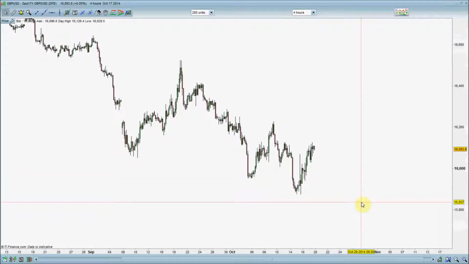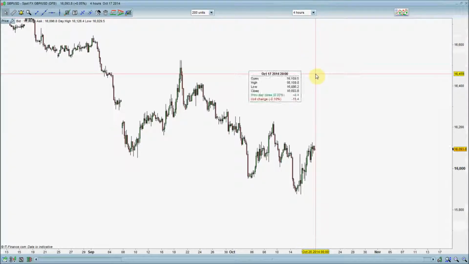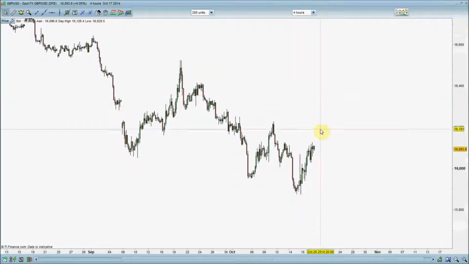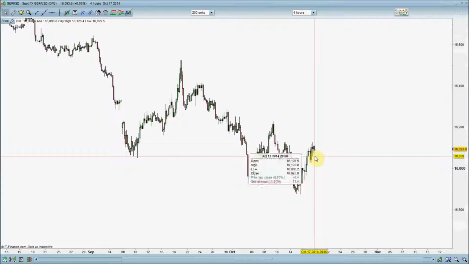Okay, so it hasn't been easy trading the pound over the last few weeks. The data has been dropping off, unfortunately, on the pound, and we did get a poor CPI reading last week, which is really not what we wanted to see. The only thing that's really been supporting this pound at the moment is the fact that the US dollar has taken a slight back step.